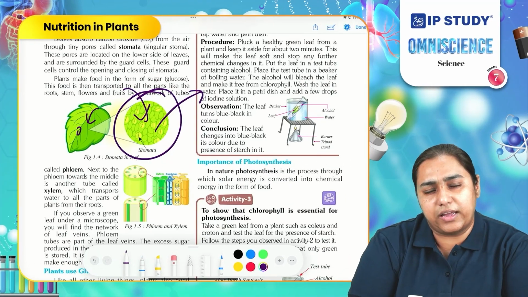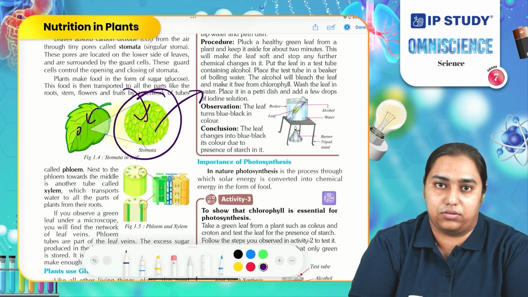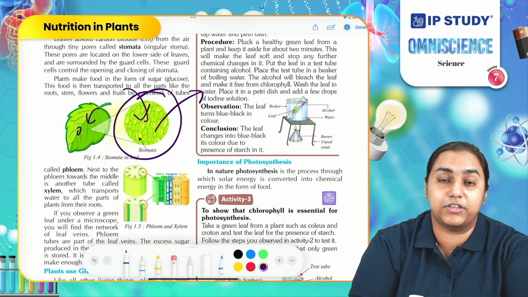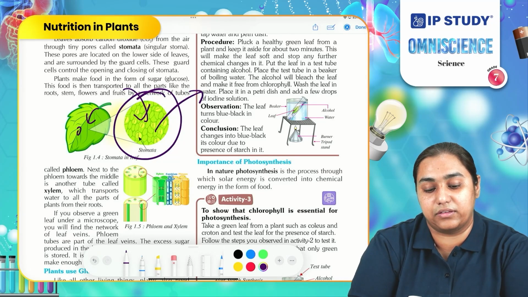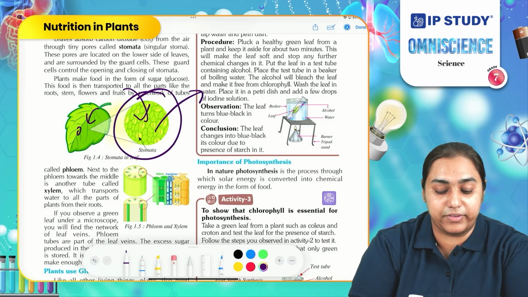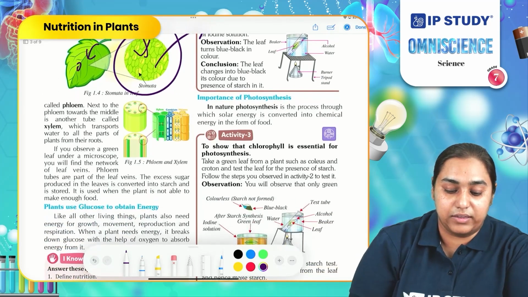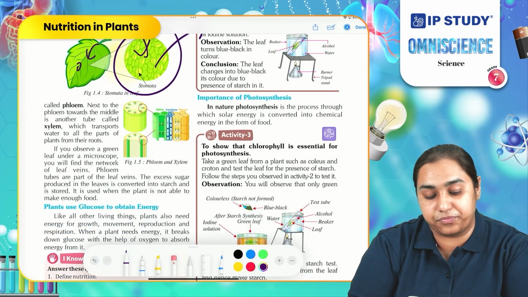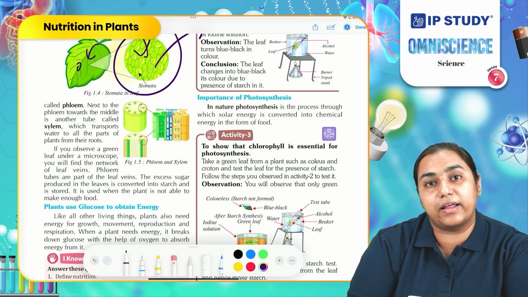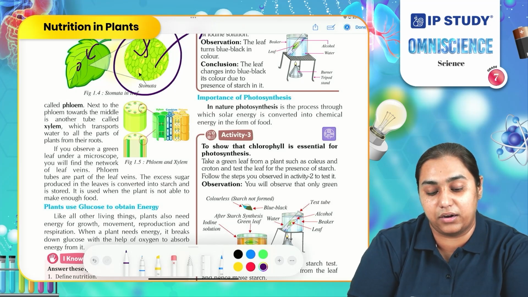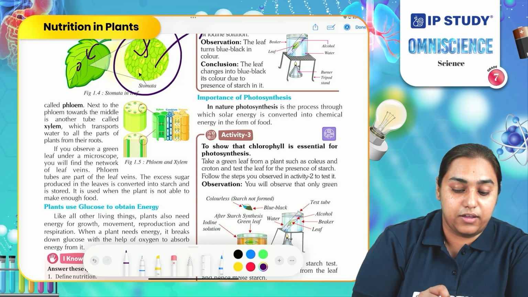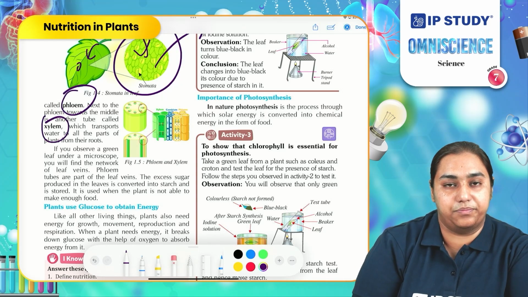So the question arises, how do plants get water? From roots which are deep buried inside the soil to the leaves which are on the surface. Plants get water with the help of vessels. There are two types of vessels which allow the transport of food and water from one place to another place in plants. These two are phloem and xylem.